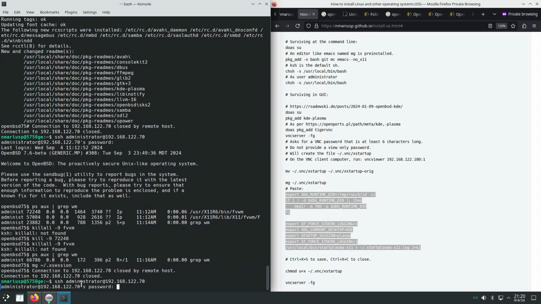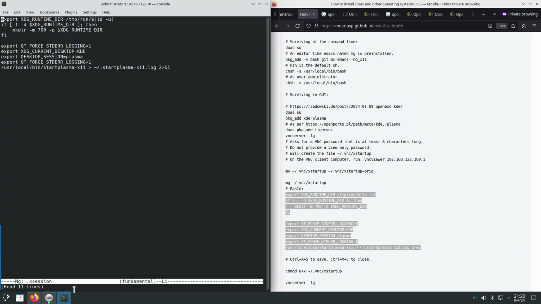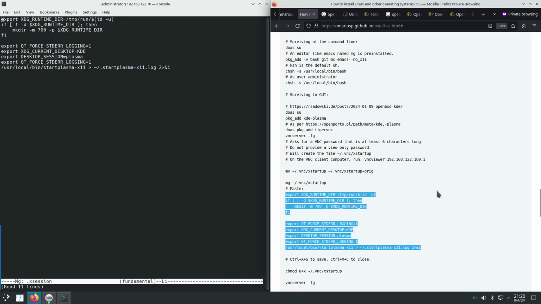Let's connect back. And I have pasted this block. So it says the environment variable XDG_RUNTIME_DIR. QT_FORCE_STDERR_LOGGING is just for logging purposes, nothing vital.